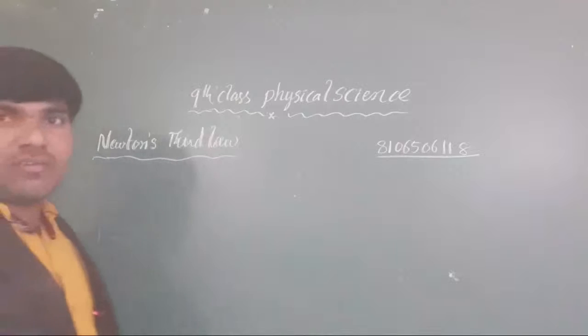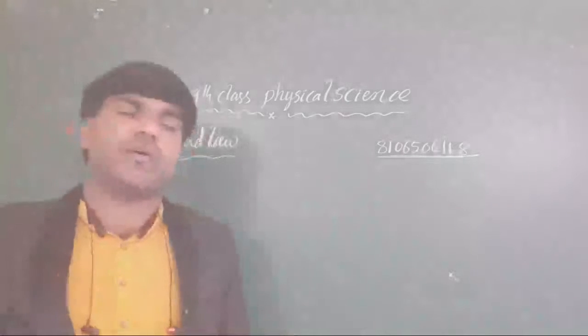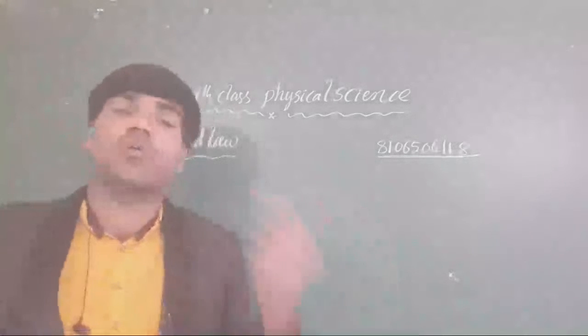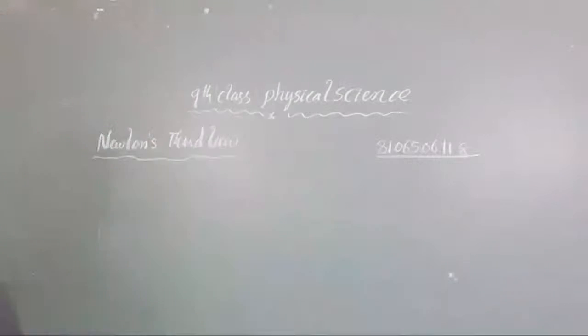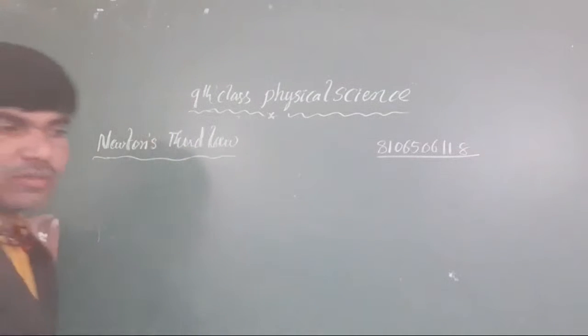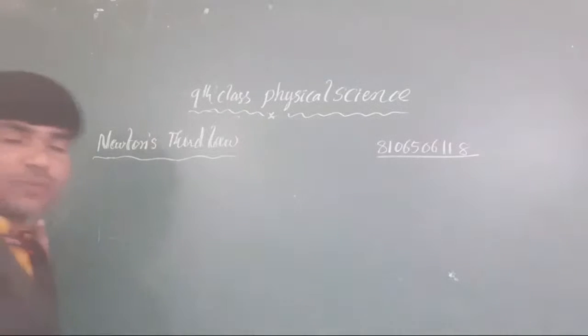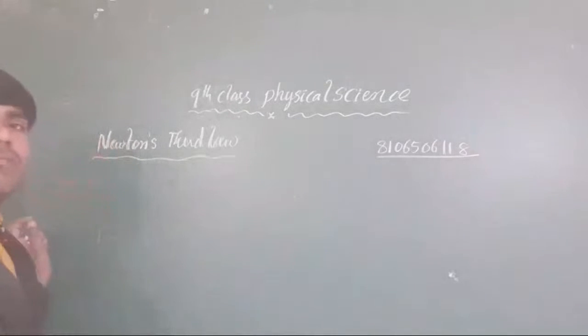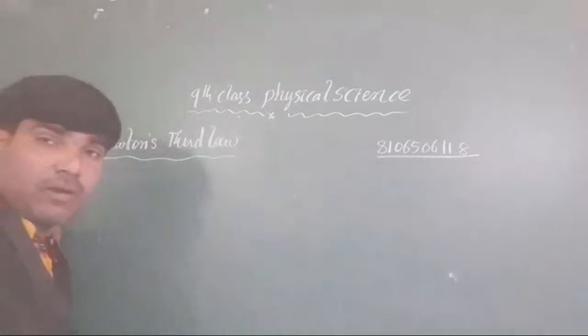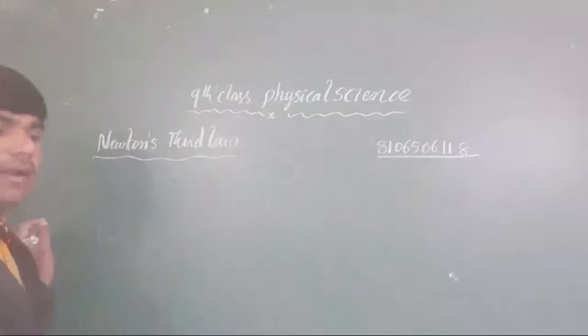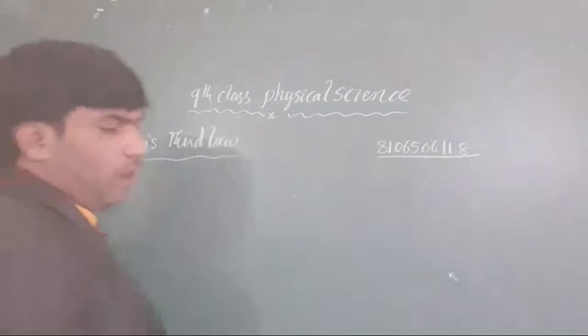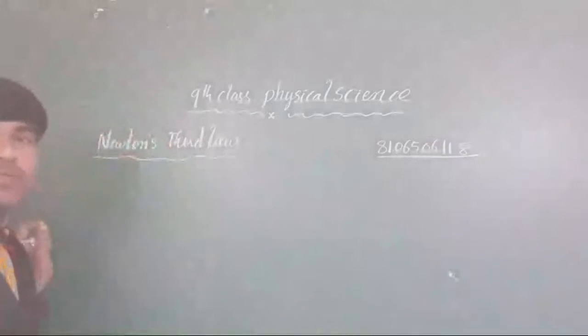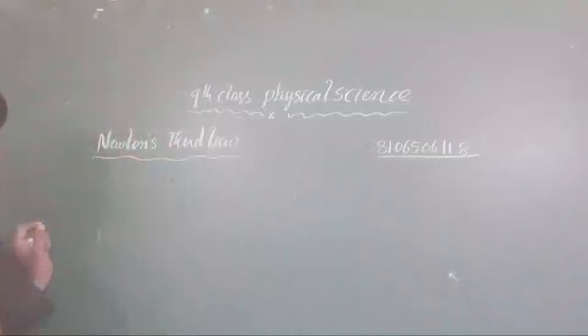Yes, students, yesterday we already discussed Newton's third law. Now we are going to discuss Newton's third law in an experimental manner, with the balloon rocket. And as well, we are taking one more thing: how do we write the formula for Newton's third law?